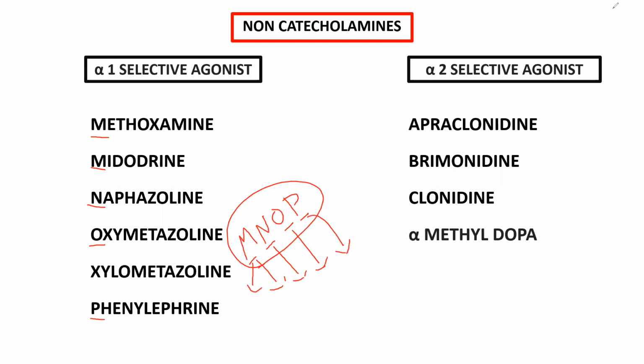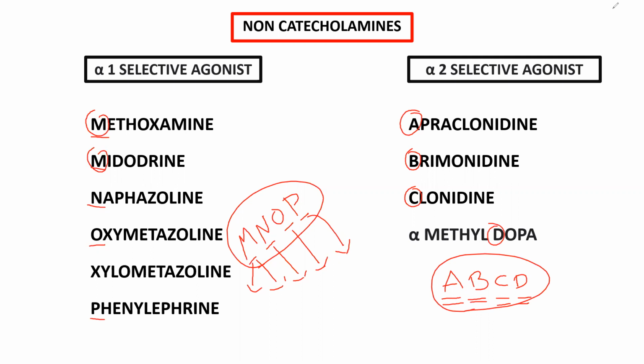This alpha 2 agonist group you can remember with the help of the mnemonic ABCD: apraclonidine, brimonidine, clonidine, and dopa. Which dopa? Alpha-methyldopa. And for the alpha-1 group: methoxamine, midodrine, naphazoline, oxymetazoline, xylometazoline, and phenylephrine. Right? In this way, you can remember these drugs.